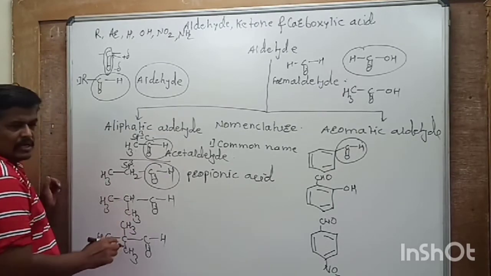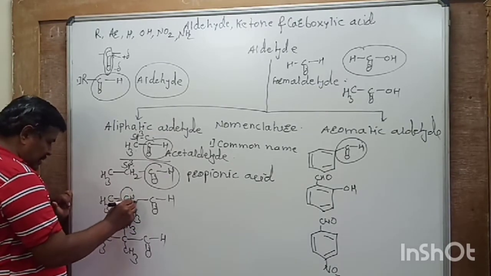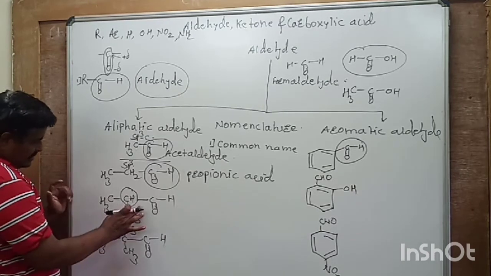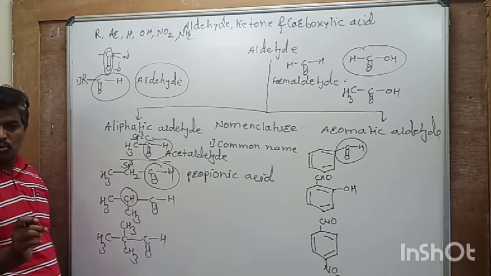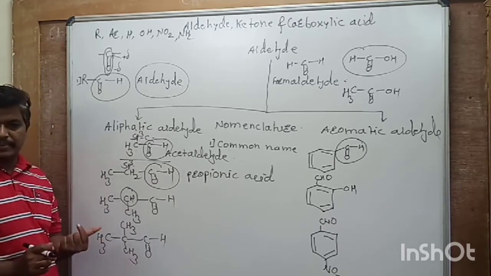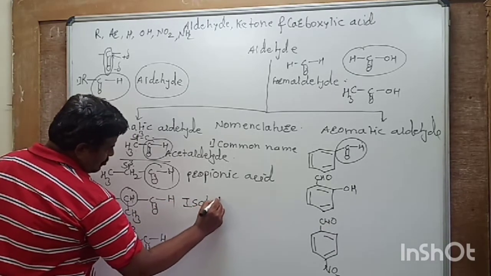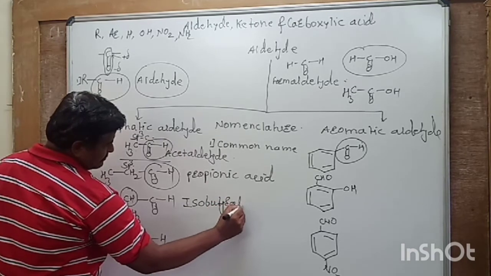Then as you learn, if the second carbon has a methyl substituent, then it is named as iso. So as 4 carbons are present, this is named as isobutyraldehyde.